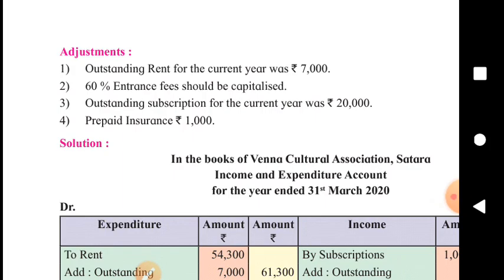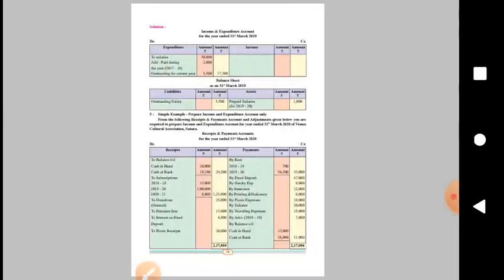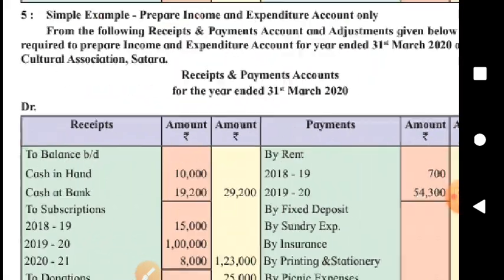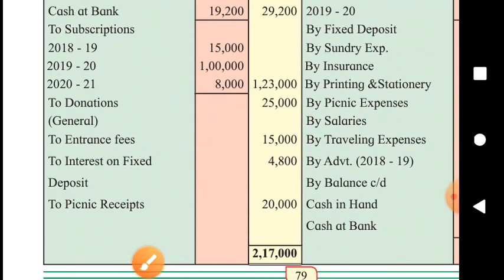Means this income is to be converted. This income in the form of entrance fees, its 60% will not be shown as an income, but it will be converted into capital. That is why it is called capitalization. So we will have to tick mark entrance fees before we solve this problem. Entrance fees on the receipt side, there is entrance fees, tick mark.